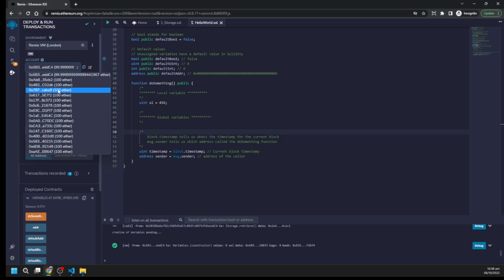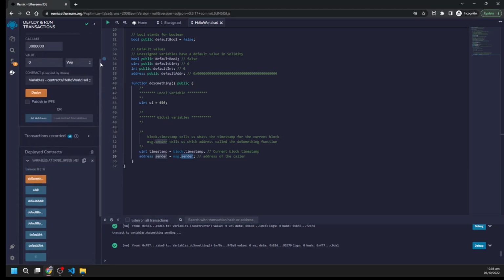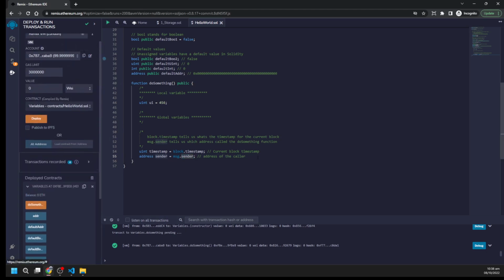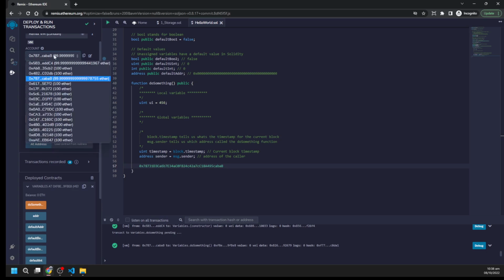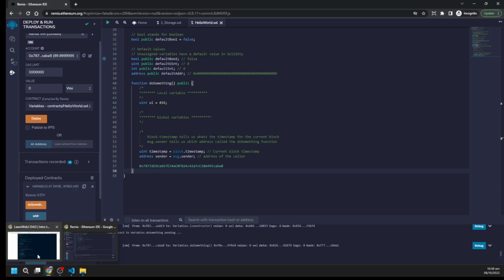If I set my wallet to this address and then call this function, doSomething, what we get here is the address from which I am calling this function, not the address from which I deployed this contract. So this is a very useful global variable that we will use in many smart contracts. So let's move on.